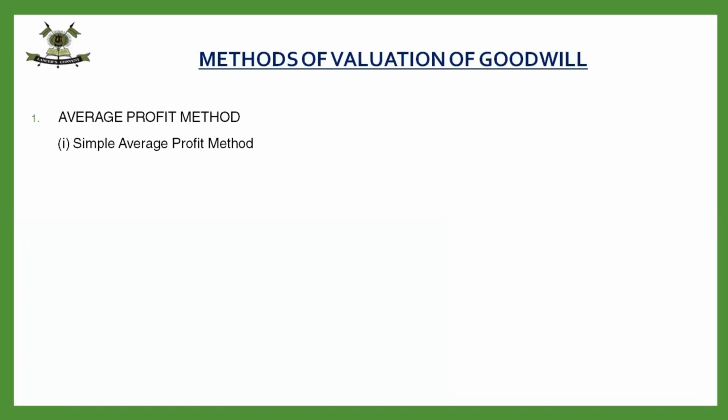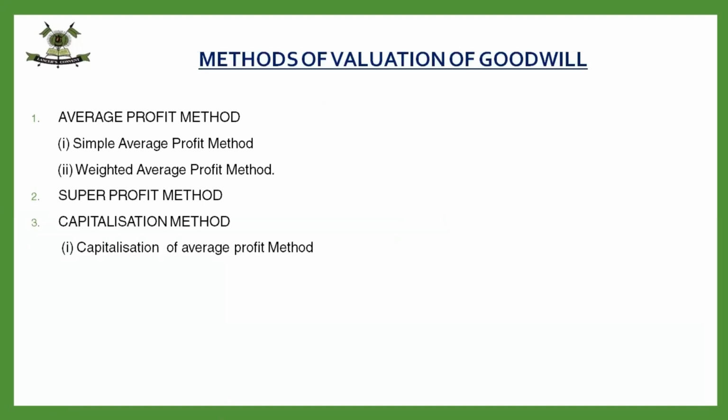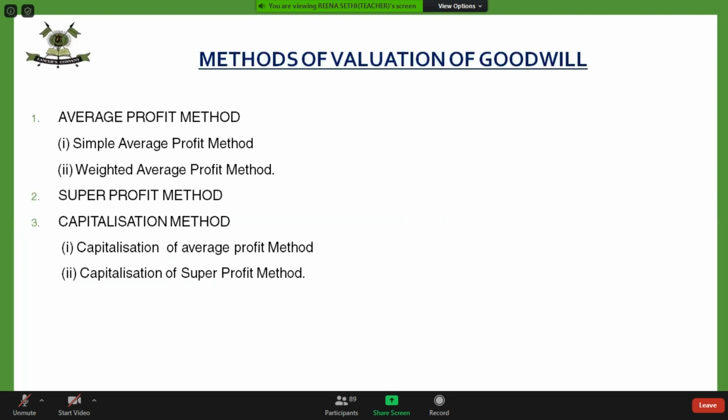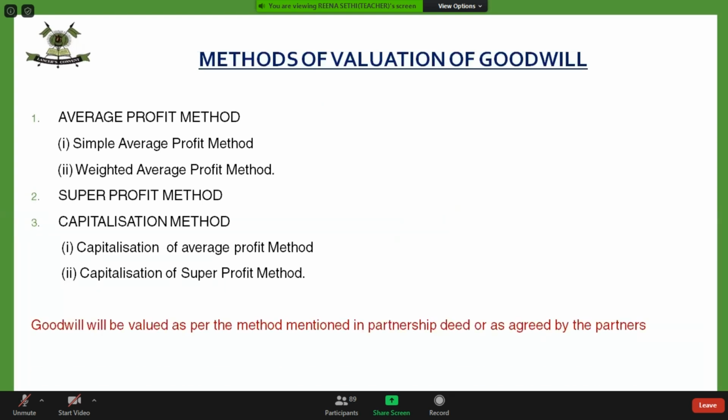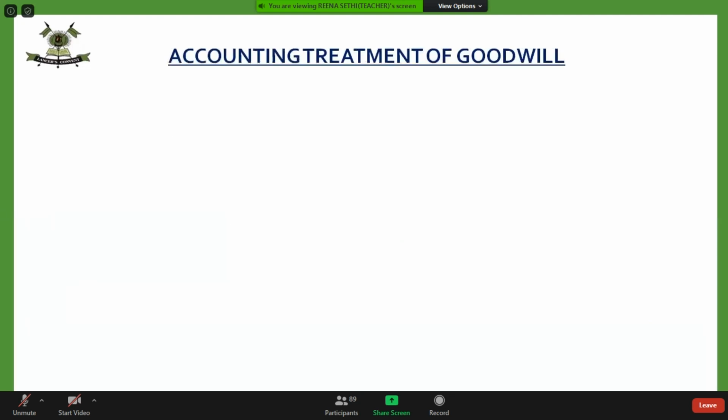Same goes for this kind of reconstitution. Methods will remain the same. It can be an average profit method, it can be super profit, it can be a capitalization method. So these methods have to be very clear to you, how you have to calculate the goodwill by these methods. Fine. And there can be any other method given to you, which I have taken up in one of the questions of admission.